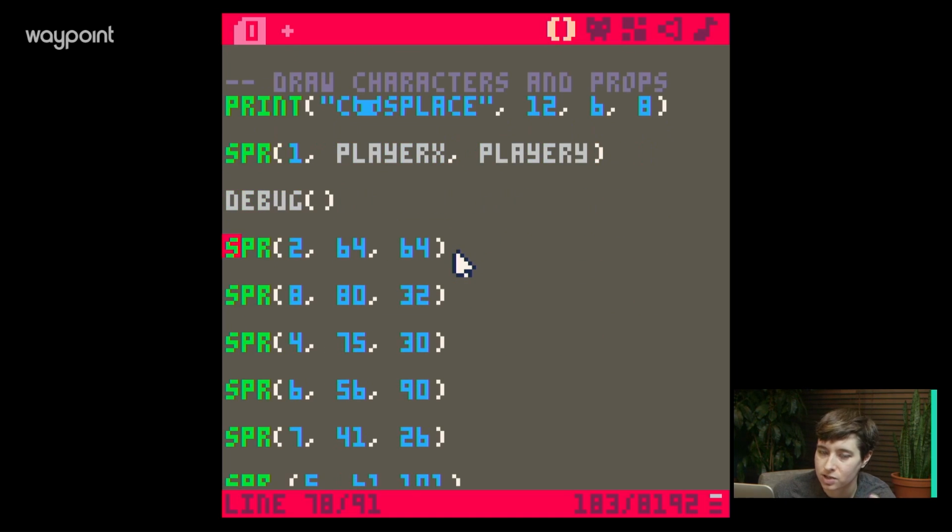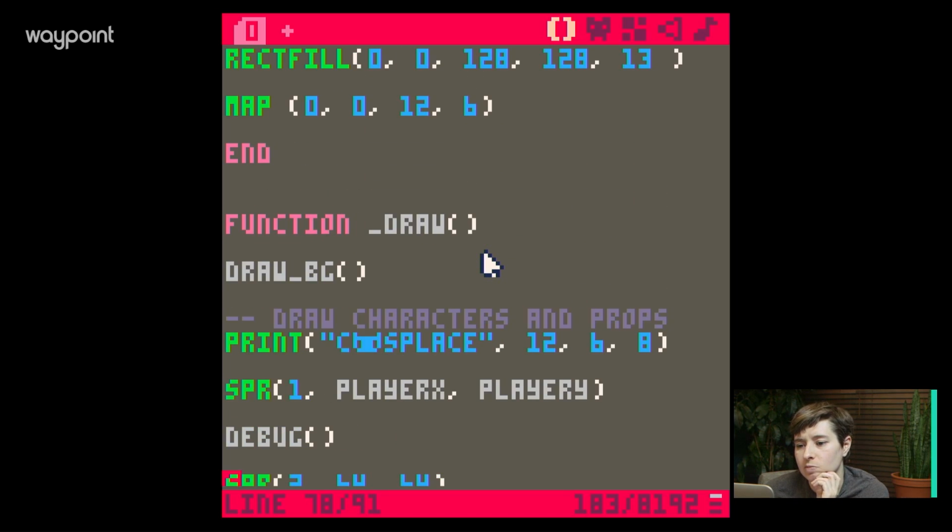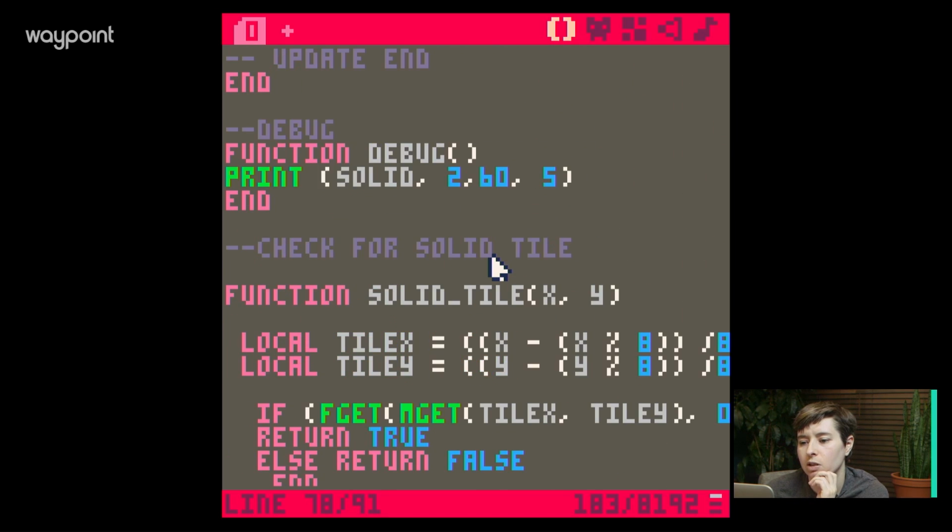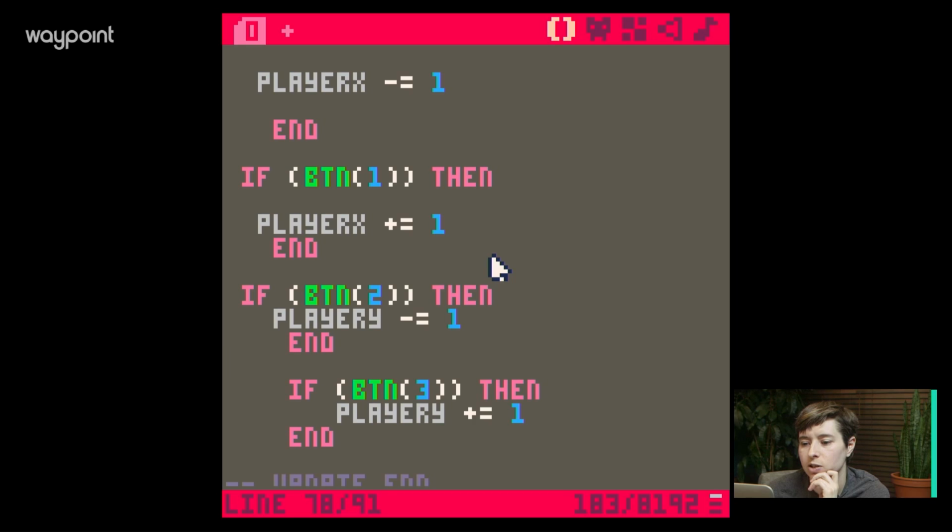But she's not a map tile, so we can't just use fget, mget. Box collision, converting to tiles, ignores that sprites aren't tile aligned. It's checking the tile map, right. Check for kiss. Function is kissing.